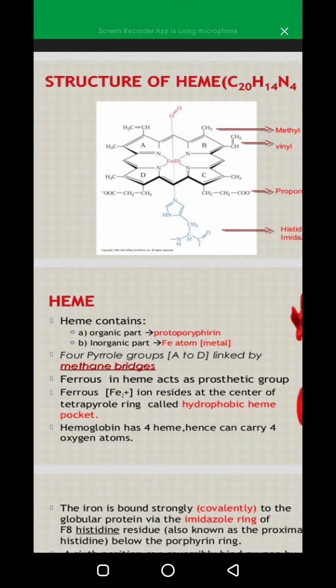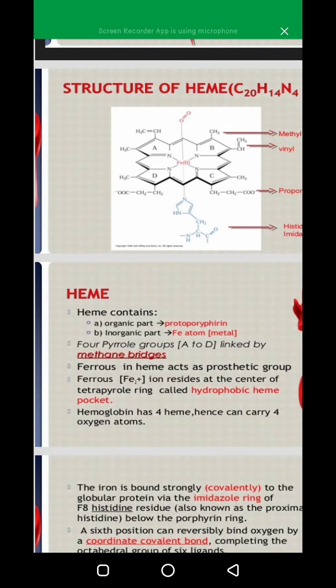Heme. First of all we have to study about heme. What is heme? Heme has 2 parts, one is organic and the other is inorganic. The organic part is the protoporphyrin. You can see these rings, 4 rings, that is organic part, and in the center, which is in red color, that is inorganic part, and it is called iron, and it is also a metal.